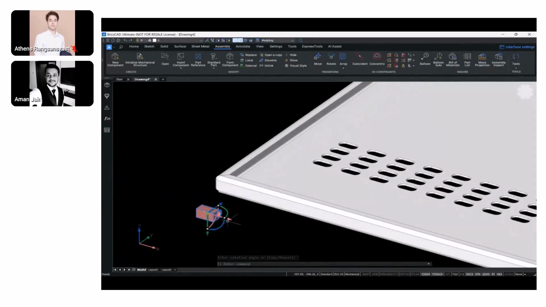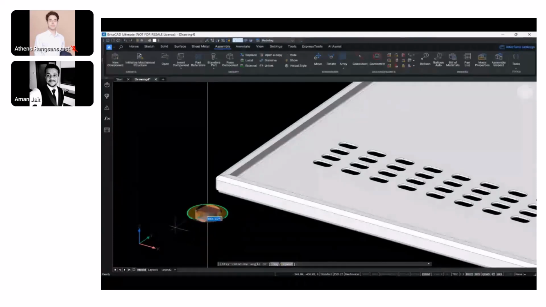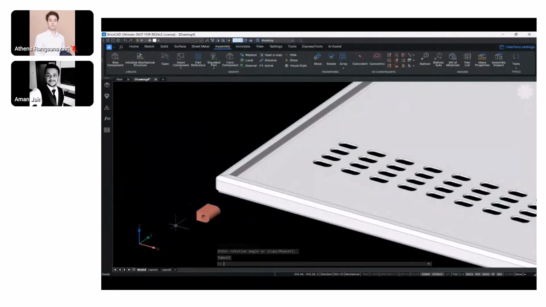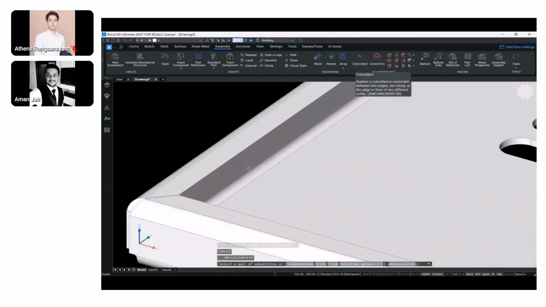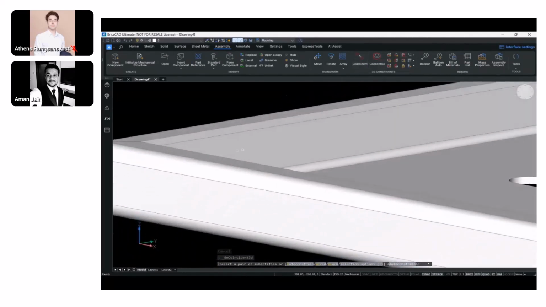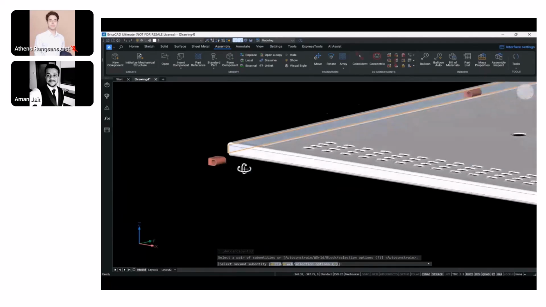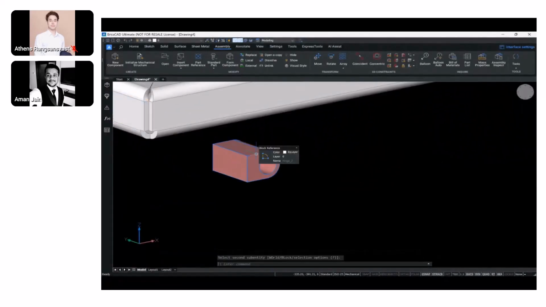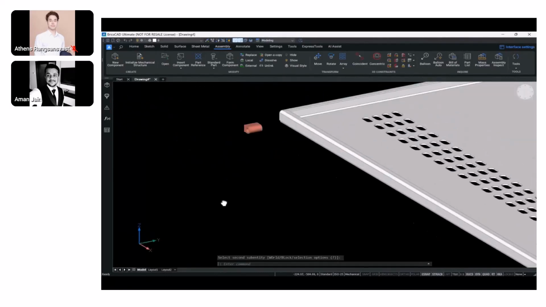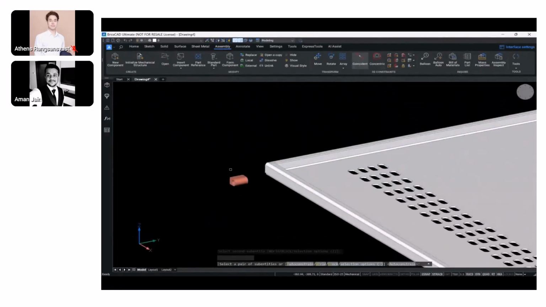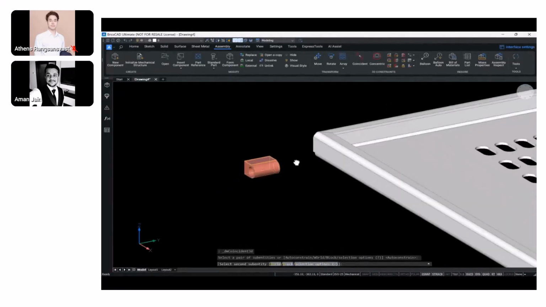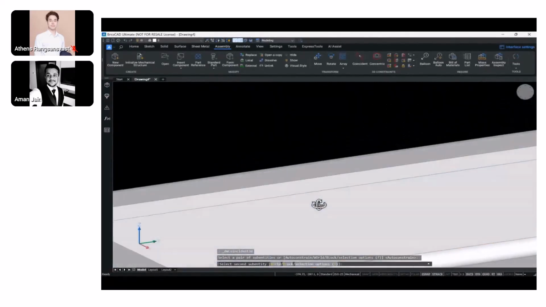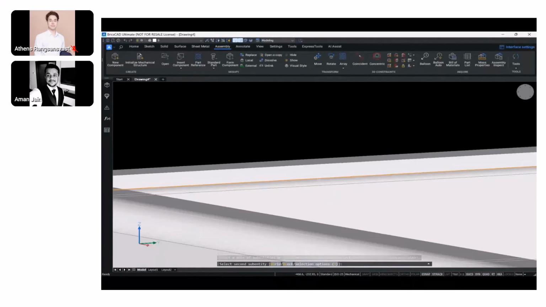So the gizmo that you see on the screen right now, which I'm using to rotate the components, is actually called the manipulator in BricsCAD, which helps us easily maneuver the components by translating it, rotating it, or even creating copies of it. So it's a really handy tool which I can make use of, and I need not use any commands as such to carry out those operations, right? I can use it for 2D entities, for 3D entities as well.